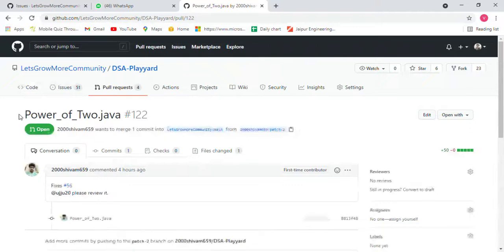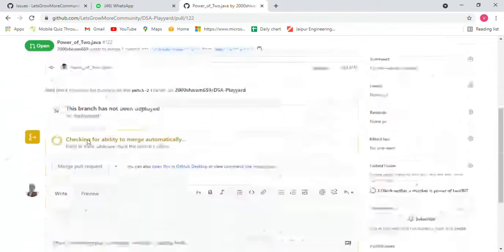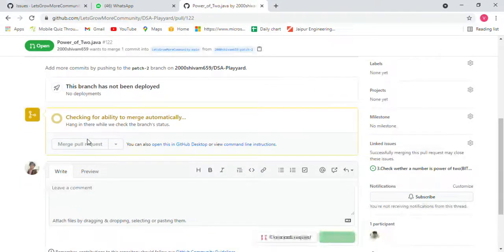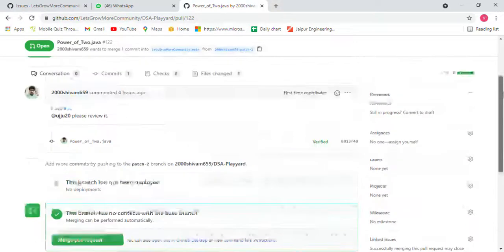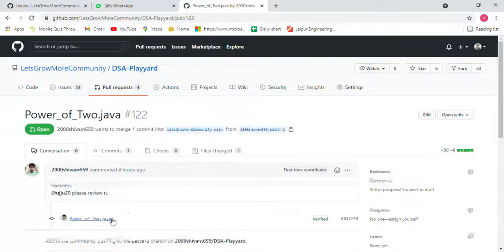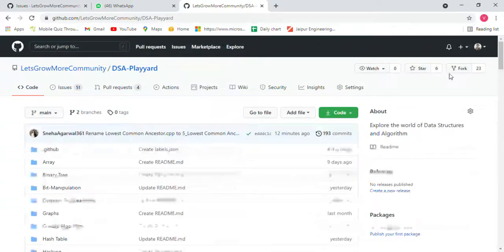So what has he done? Power of 2.java hashtag 122. That's great. It's showing that the pull request, you can merge it. Our team will be checking your answer and we will be merging it. So the fixes is what you have done, and hashtag the problem number. Our team will be checking and making sure that you have done it.